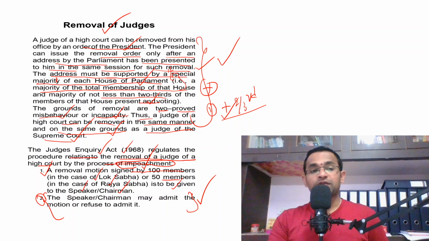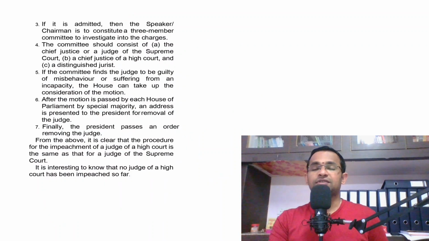If a speaker or chairman accepts the motion, then the speaker or chairman will constitute a 3-member committee to investigate into the charges. Who are those 3 members?